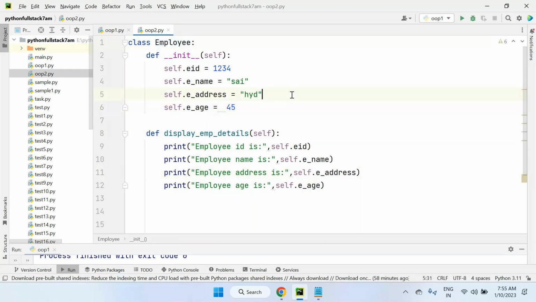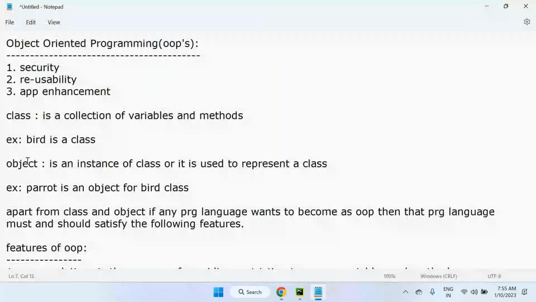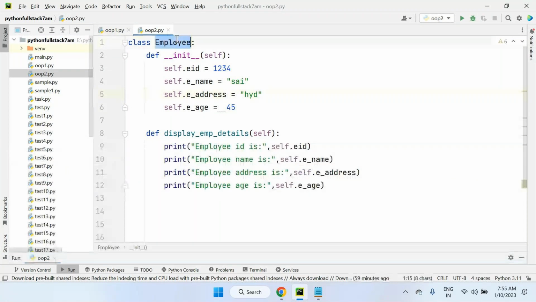Now when I execute this program, object oriented programming 2, do we have any output, or no output? If you want to represent a class, what is required? An object is required. As I said, an object is an instance of a class, or it is used to represent a class. Is there any object in my case? No. If you want to access variables and methods, an object is compulsory. Here you can see the employee class is there, a special method like the constructor, init, initialization, and the display employee details method is there. But to consume or access this, we have to create an object.